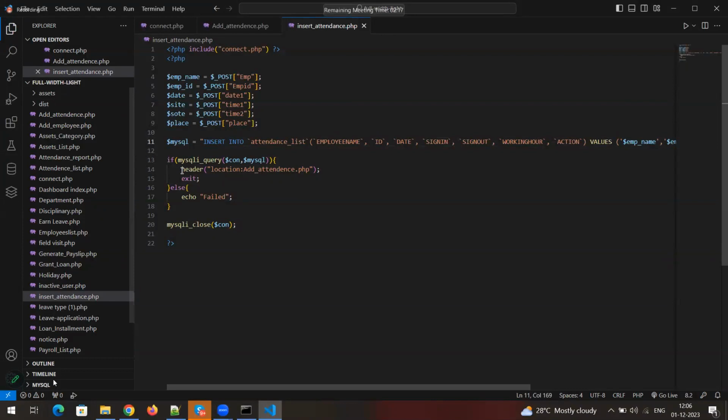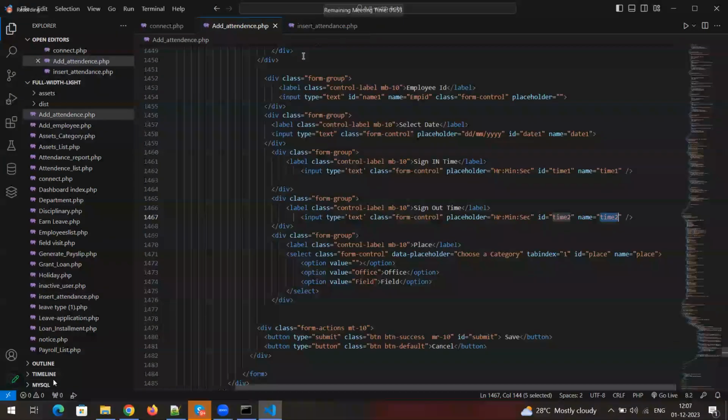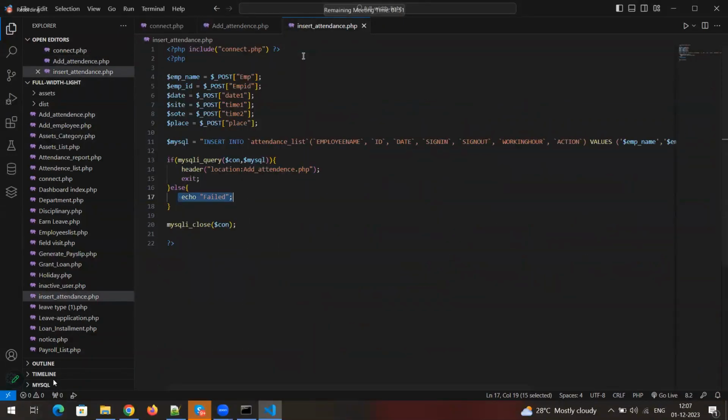You can modify this section and this section as per your requirement. With header, you can redirect to the attendance list page, where you see the list of attendance details, instead of this add attendance page. And instead of this alert message, you can keep some other alerts or Bootstrap alerts, anything you like. Just redirect and display the alert message in that particular page itself. Use the JavaScript show and hide methods and display it based on the data.